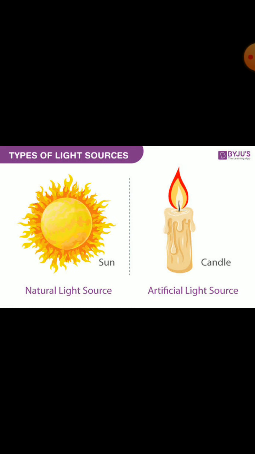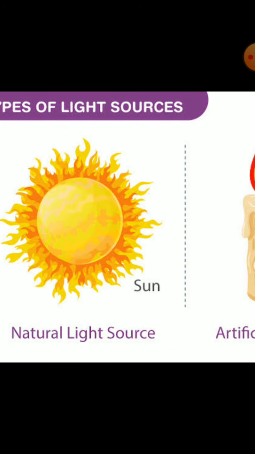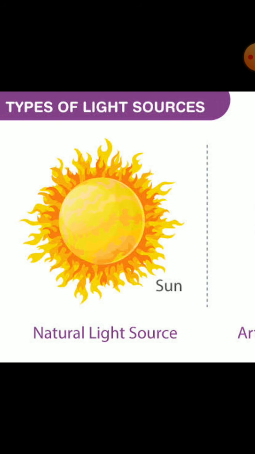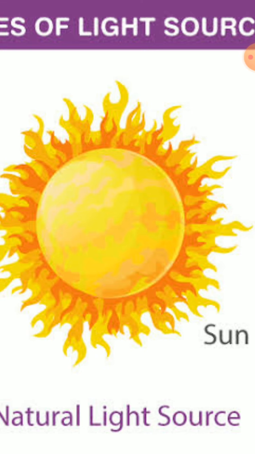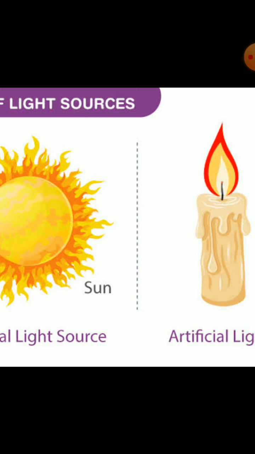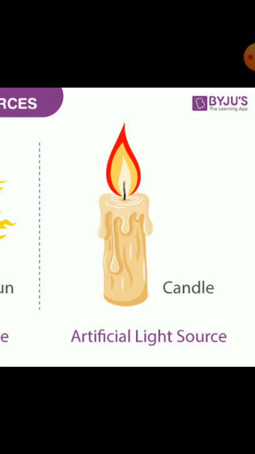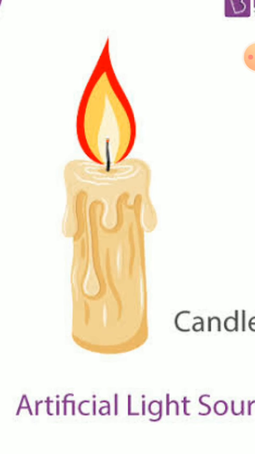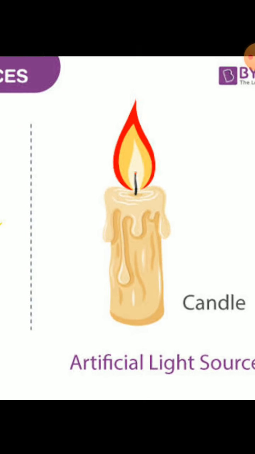So there are two types of light sources. One is natural source. The natural source is like sun, stars, etc. So from that we get light naturally. Another thing is artificial source, that is candle, tube light, torch, bulb, etc. Artificial sources of light.